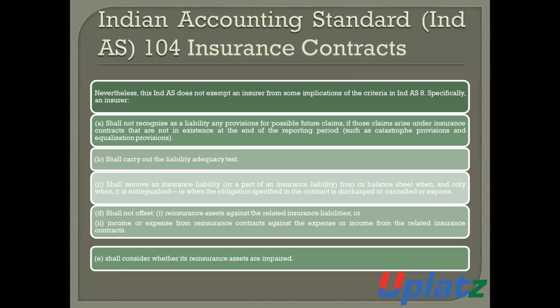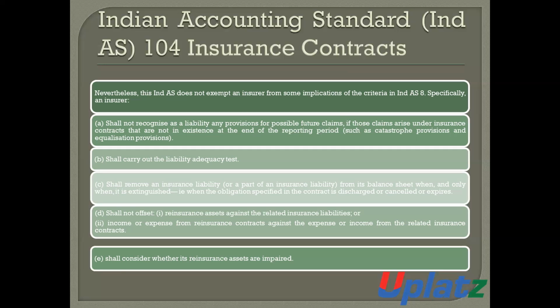Specifically, the insurer shall not recognize any provision for possible future claims if those claims arise under insurance contracts that are not in existence at the end of the reporting period, and the insurer shall carry out the liability adequacy test.